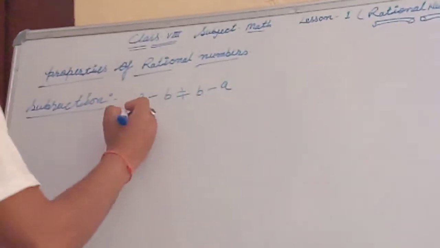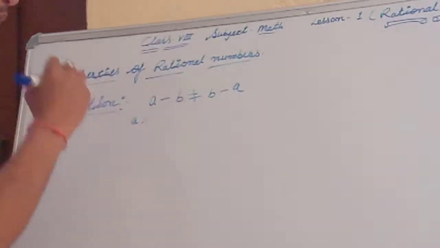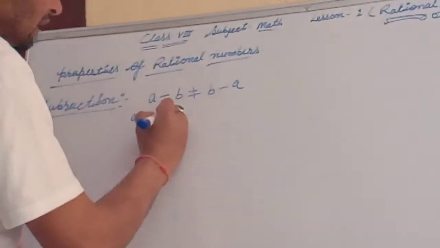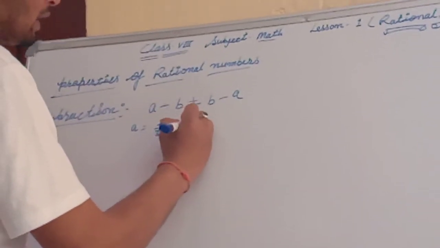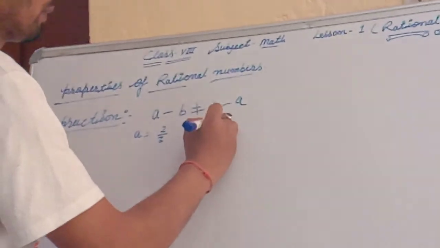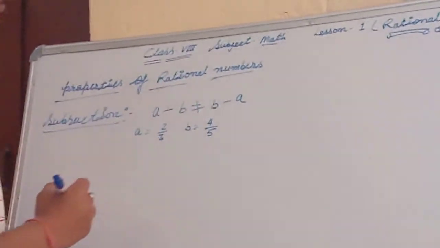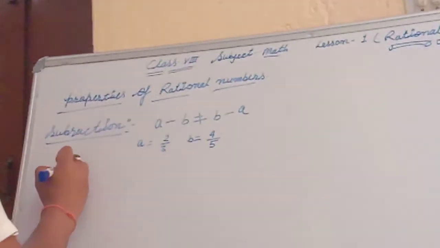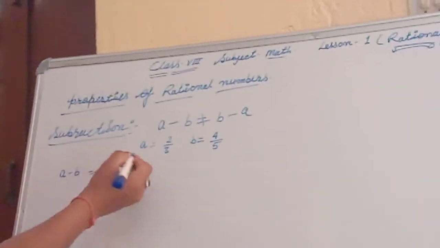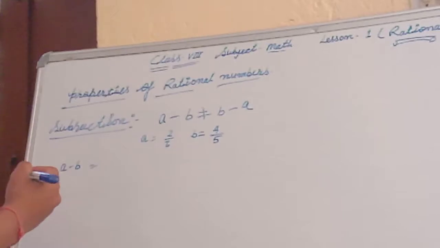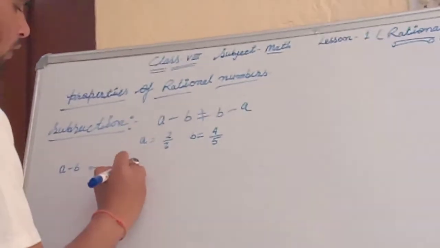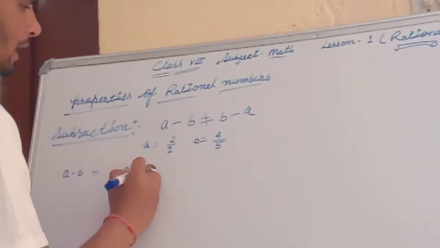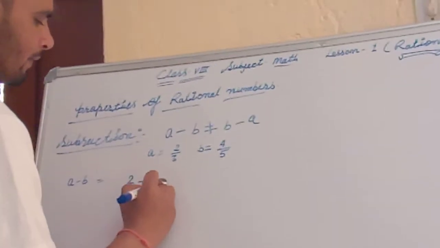For example, here a is equal to 2 upon 3 and b is equal to 4 upon 5. Same example, okay. Then look here, a minus b. First of all, solve the left hand side: 2 upon 3 minus 4 upon 5.